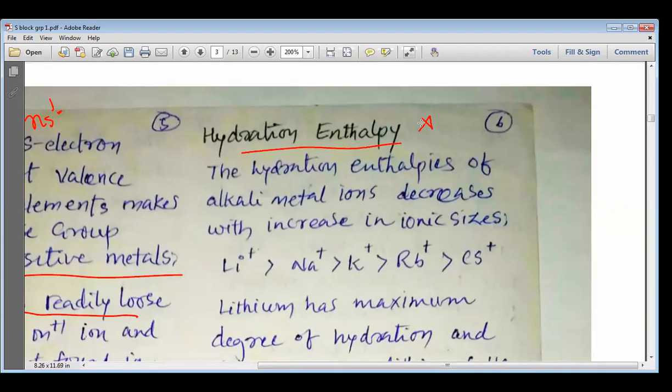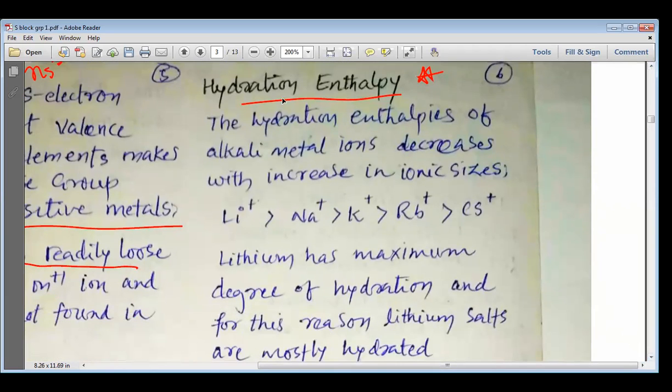This is a very important point from the exam point of view as well as for a better understanding of these elements. The hydration enthalpies of alkali metal ions decrease with increase in ionic size. So as the ionic size increases, the hydration enthalpy decreases, and that is why Li+ has the highest hydration enthalpy among all these elements.